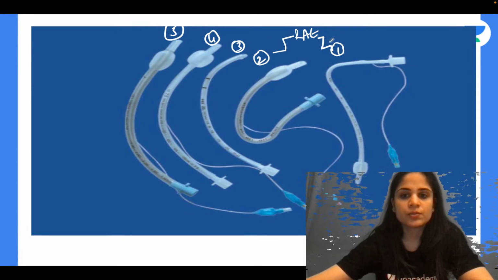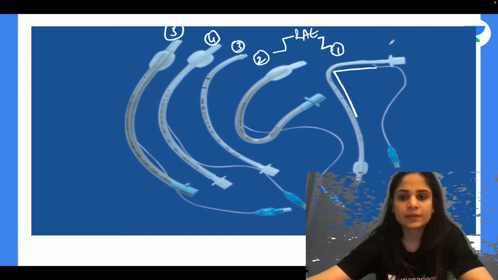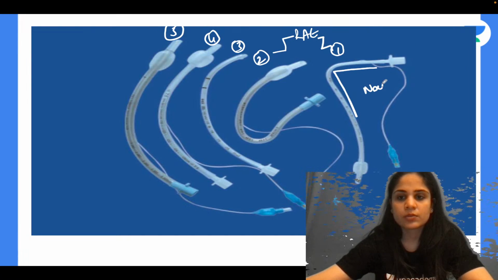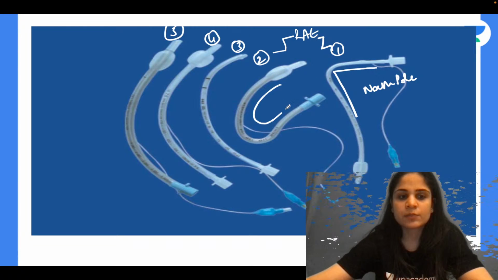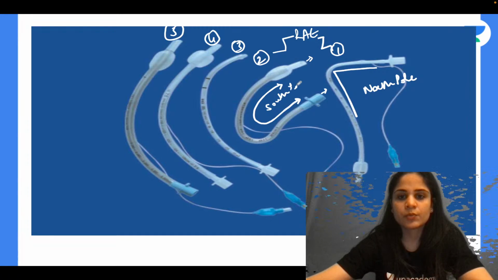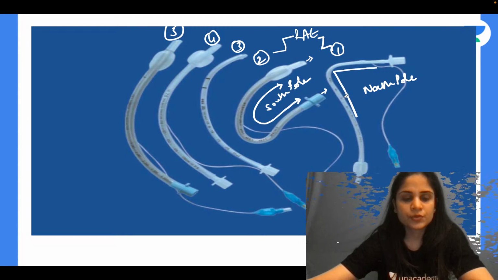And what are these tubes called? The one which has a sort of right angle to it is called the North Pole tube. And the one in which both the ends are facing in one direction only, this end is facing in one direction, this end is facing in one direction, is called the South Pole tube. So you have the North Pole tube and the South Pole tube. Now what are they used for separately?